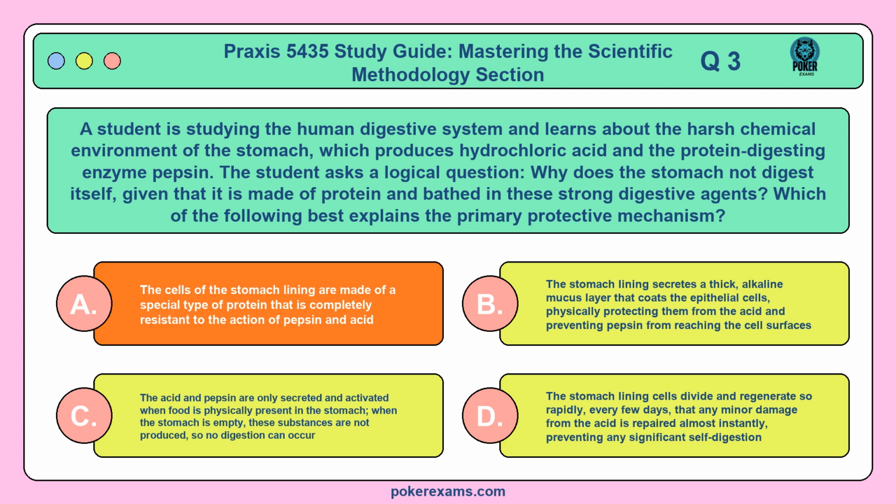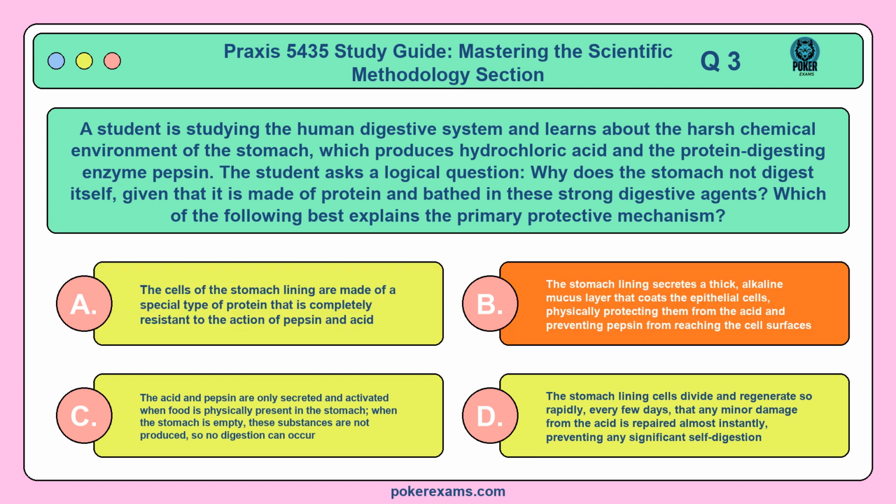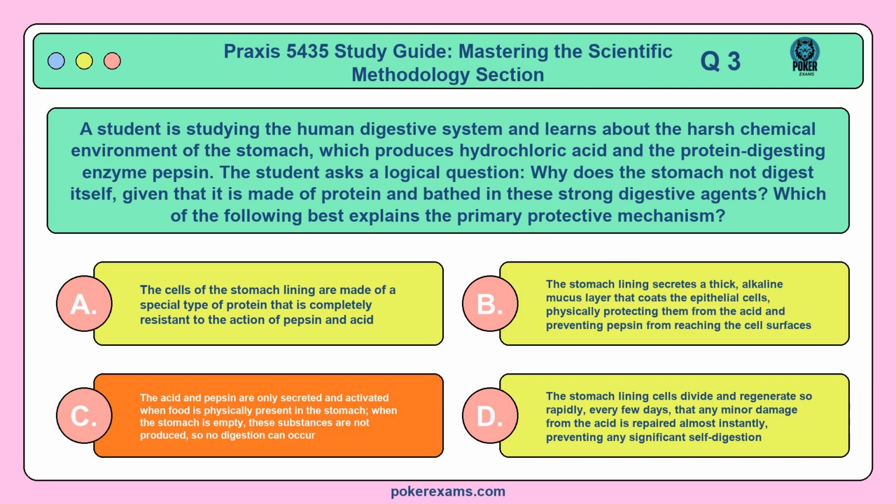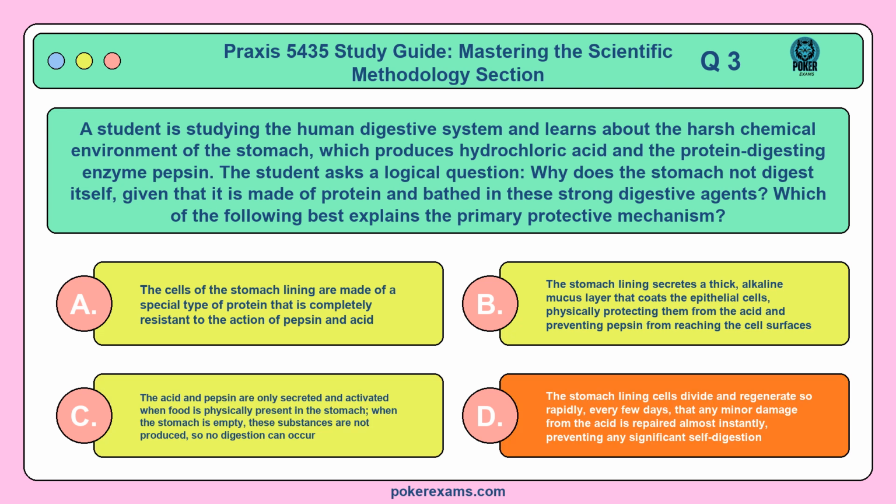Option A. The cells of the stomach lining are made of a special type of protein that is completely resistant to the action of pepsin and acid. B. The stomach lining secretes a thick, alkaline mucus layer that coats the epithelial cells, physically protecting them from the acid and preventing pepsin from reaching the cell surfaces. C. The acid and pepsin are only secreted and activated when food is physically present in the stomach. When the stomach is empty, these substances are not produced, so no digestion can occur. Or D. The stomach lining cells divide and regenerate so rapidly, every few days, that any minor damage from the acid is repaired almost instantly, preventing any significant self-digestion.